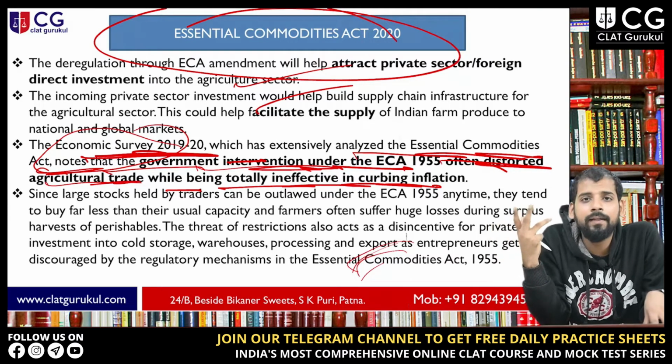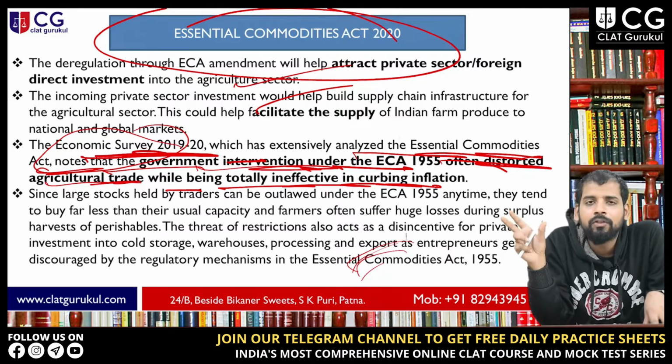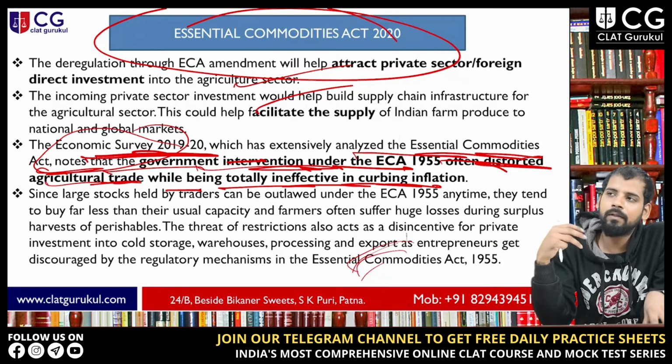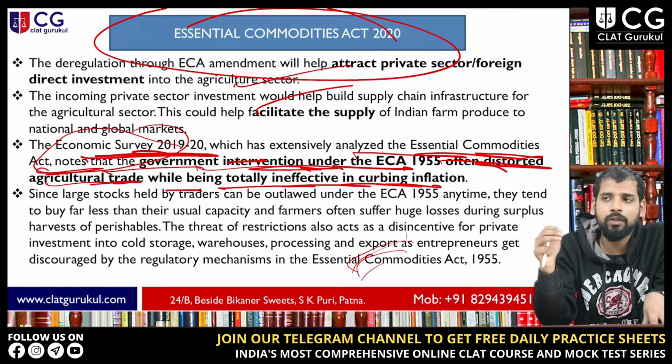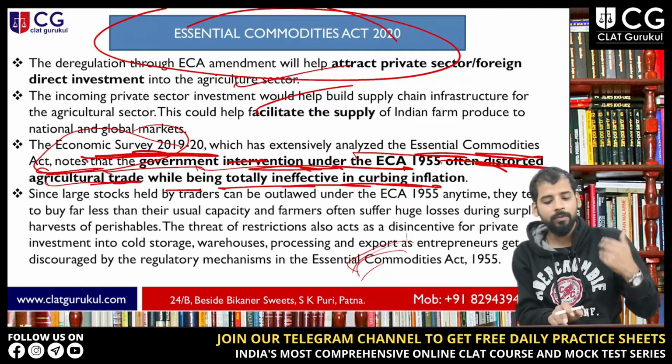They don't want any risks, because they are there for profit making, right? So they don't hoard these products because they are very perishable and will perish over time. So why is there a need for such a law? Just remove these commodities from this Act, right? So these are the arguments in favor.